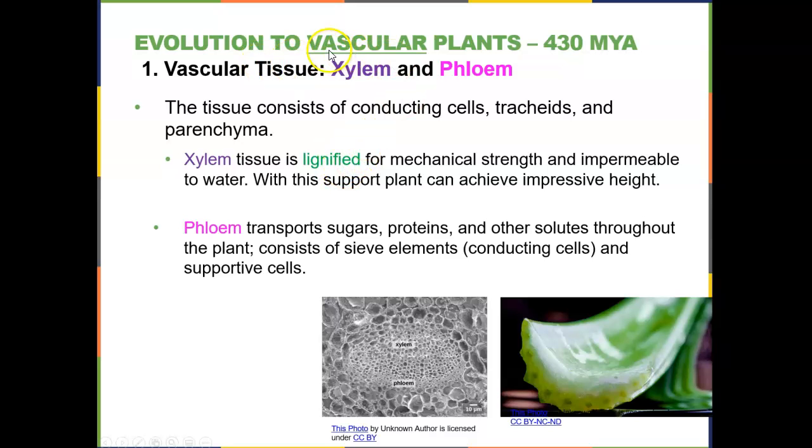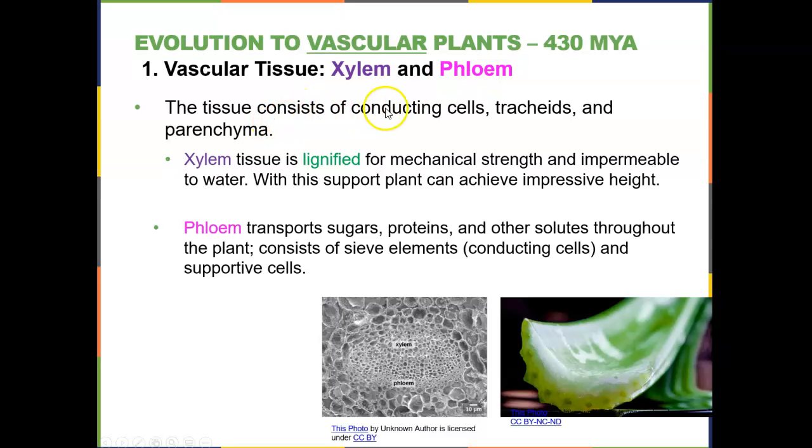Okay, let's move on to the vascular plants. The vascular plants evolved about 430 million years ago. And what's the key to vascular plants? They have xylem, which transports water and minerals. They have phloem, which transports the sugars that are made through photosynthesis.